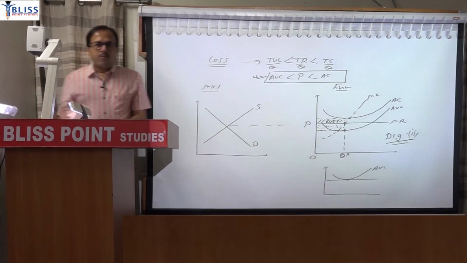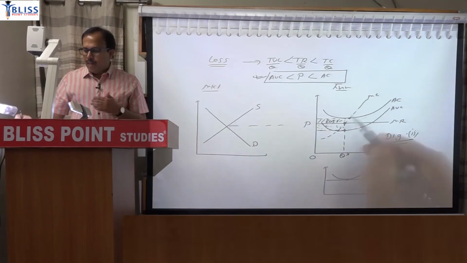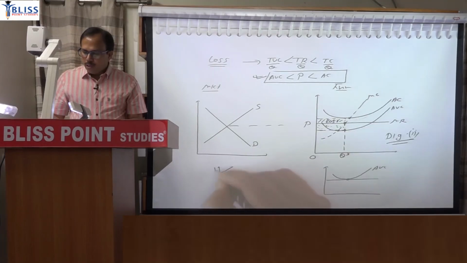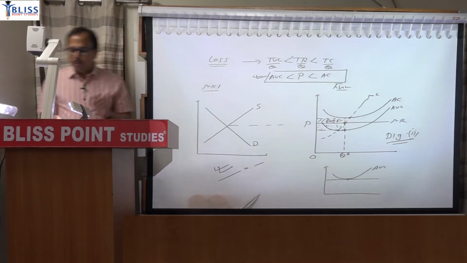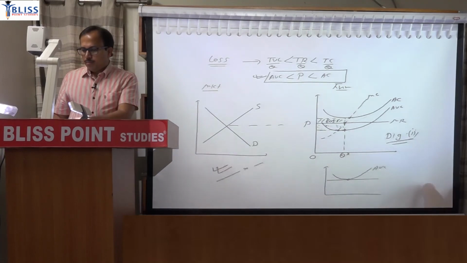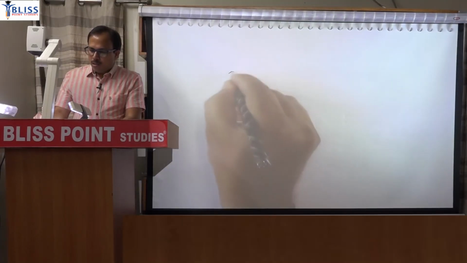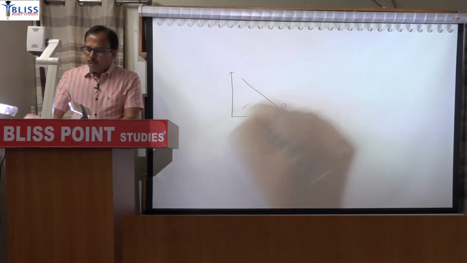And for normal profit, what will you do? For supernormal profit, average costs were lower. For loss, it is above. So for normal profit, it will be just tangent. Clear? You can draw that line for normal profit. You can add that one paragraph last. In the case of normal profit, price is equal to average cost.